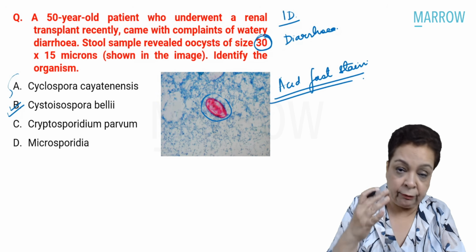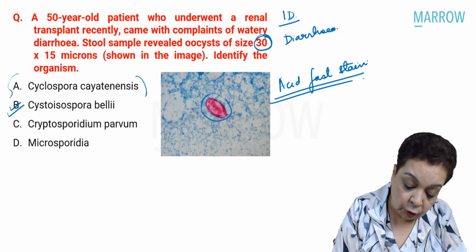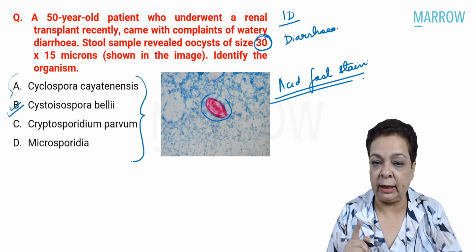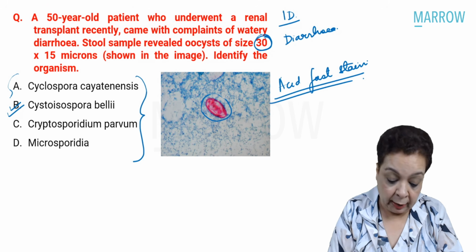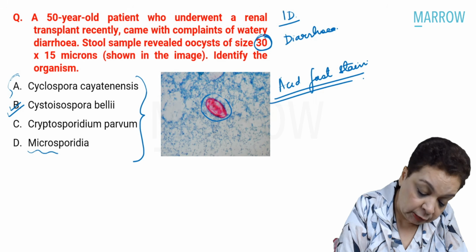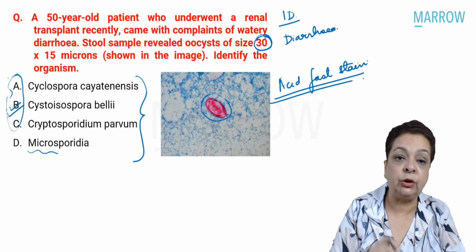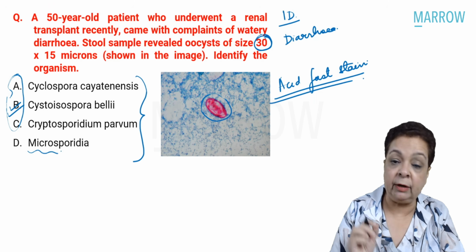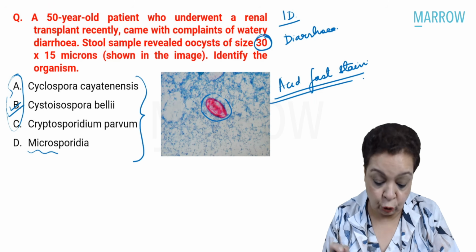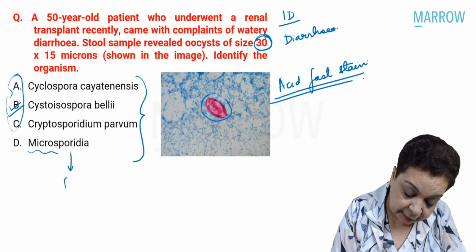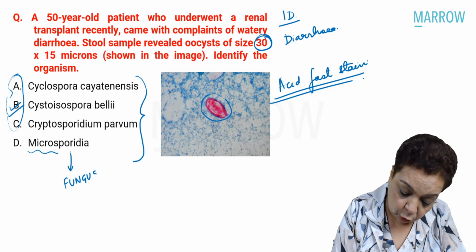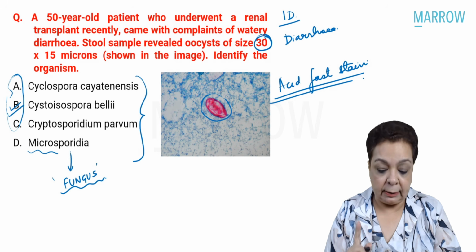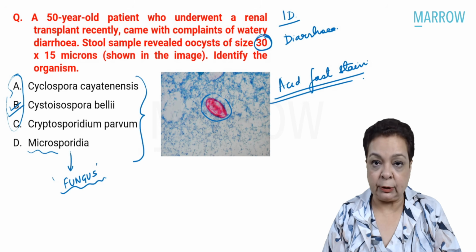In fact, whatever options are mentioned are the causes of diarrhea in HIV: Cyclospora, Cystoisospora, Cryptosporidium, and Microsporidia. All these first three are also called coccidian protozoa. And Microsporidia was earlier classified under protozoa, but it is now classified as a fungus, no longer a protozoa. Right. So our answer here definitely is Cystoisospora.